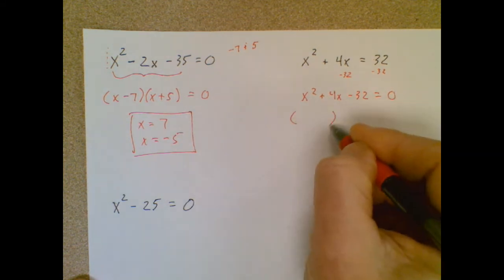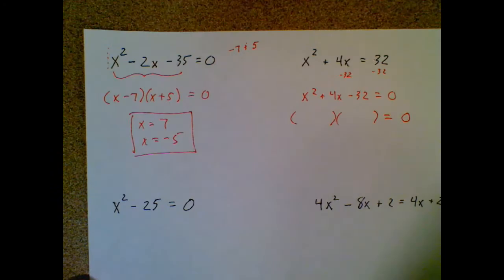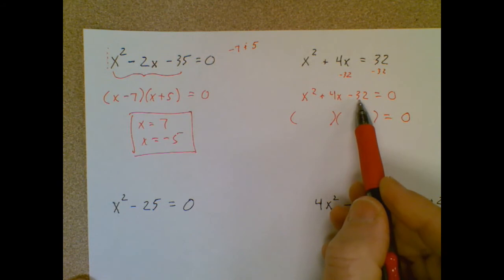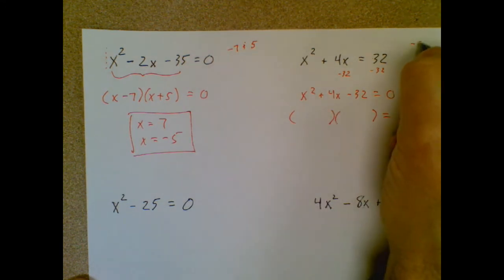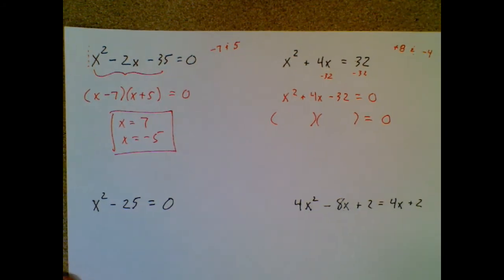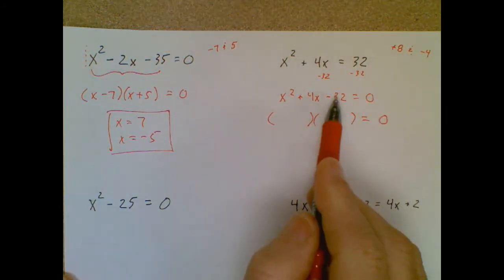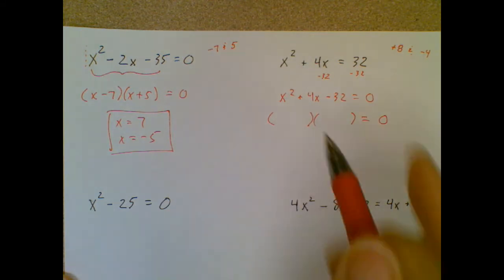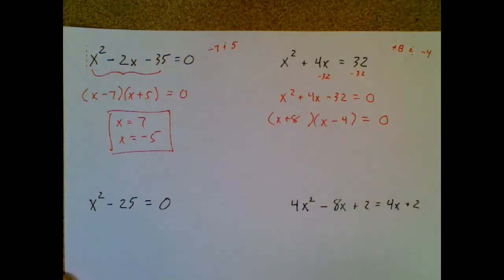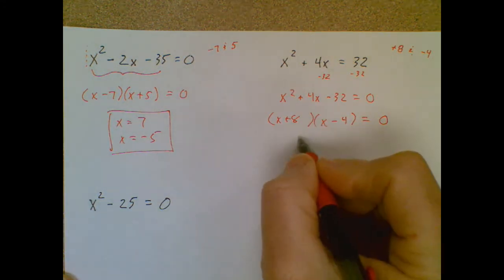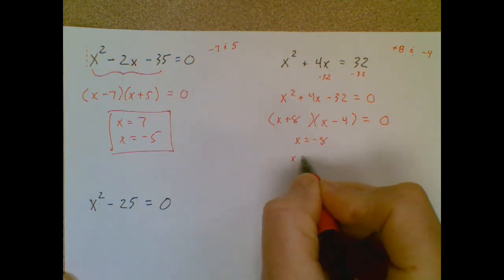That means if I can factor this thing, getting the answer is going to be darn easy. And I say, what two numbers multiply to -32 but add to +4? So in my mind, a +8 and a -4 do the trick. These two multiply to that, these two add to +4. So now I have factored form, and once I have factored form, getting the answer, darn easy.